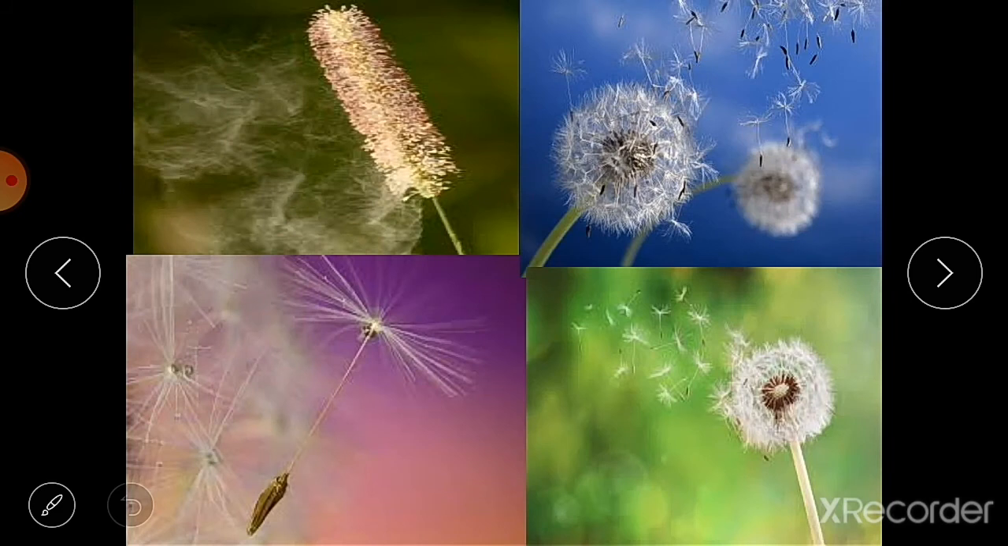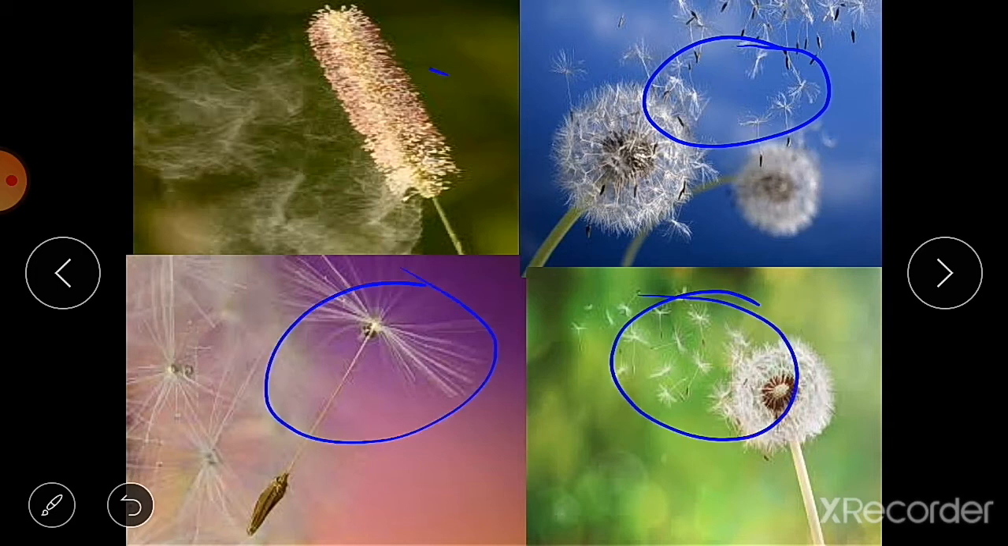In pollination by wind, you can see some plants have very small flowers, and the pollen grains are very light and easily carried by the wind. The flowers are made in such a way that a slight breeze disperses and carries away the pollen grains. Here you can see these very light and small flowers. These are carried by the wind, and in this way pollination occurs by the wind.